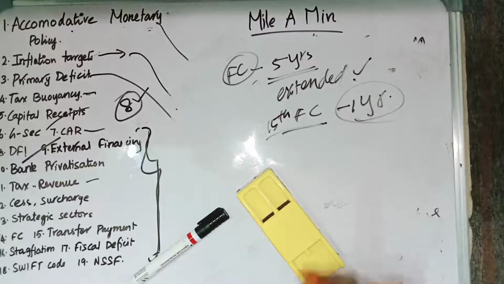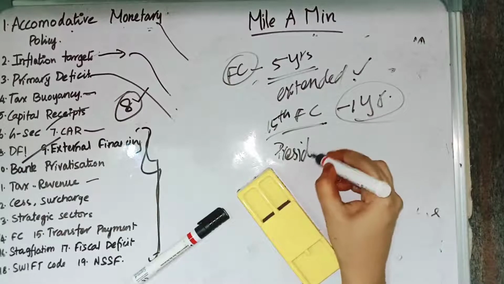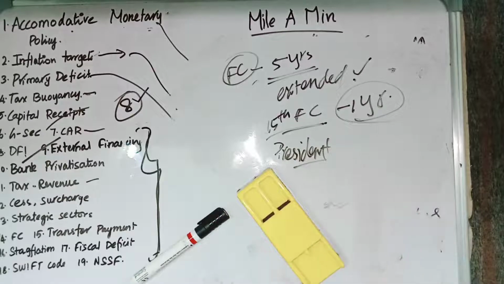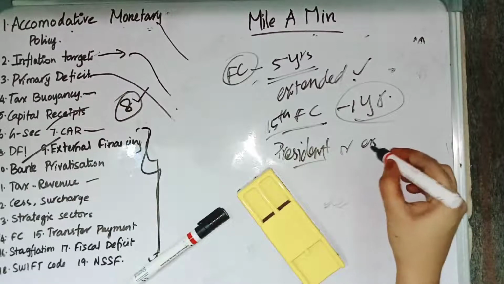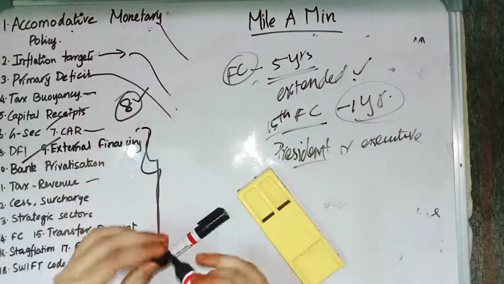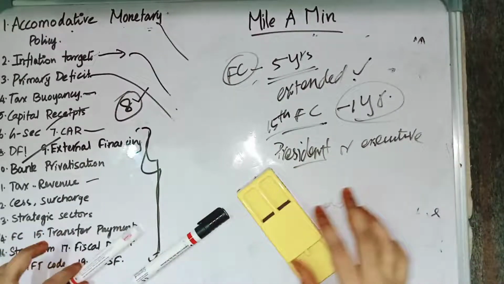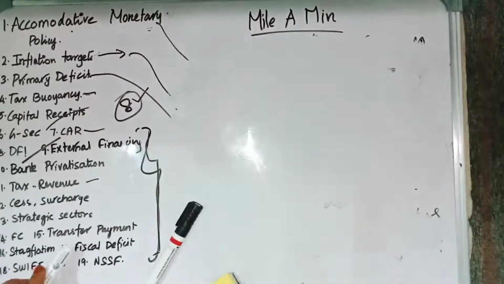And the recommendations of the Finance Commission will be implemented on the order of the President. The recommendations will be implemented on the order of the President, or it can be implemented as an executive order. But the Finance Commission recommendation is not binding. That is an important point. The Finance Commission recommendation is not binding. It can be implemented by the order of the President, or as an executive order. So these are the things relating to the Finance Commission.